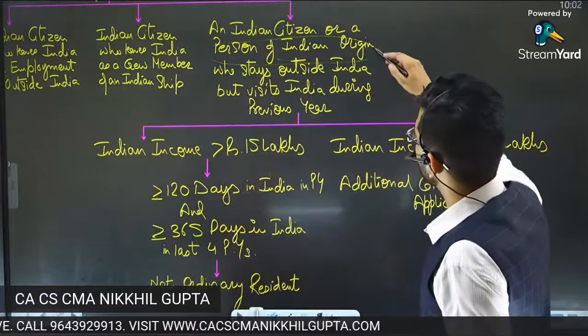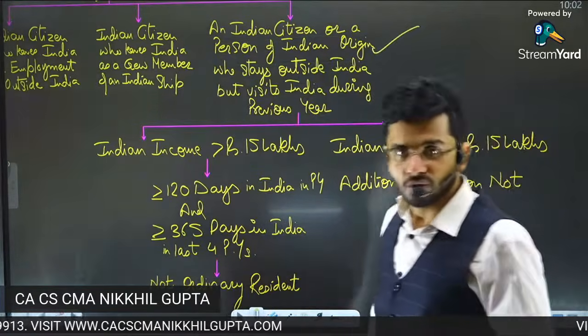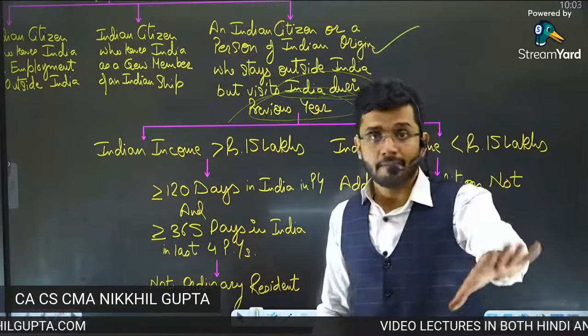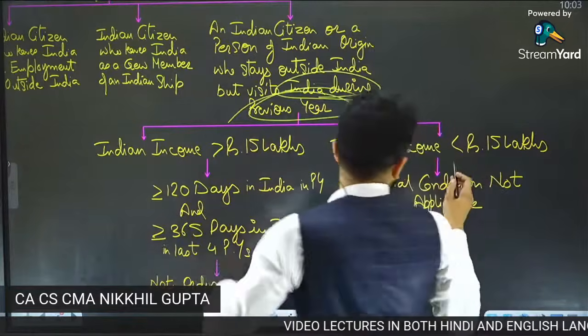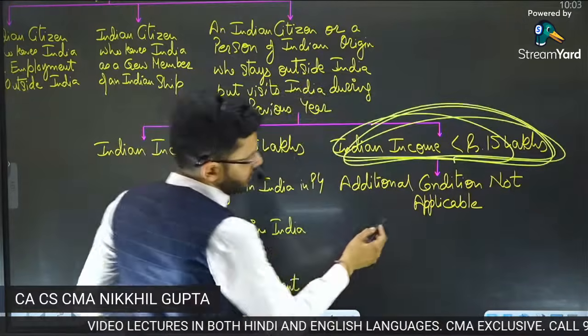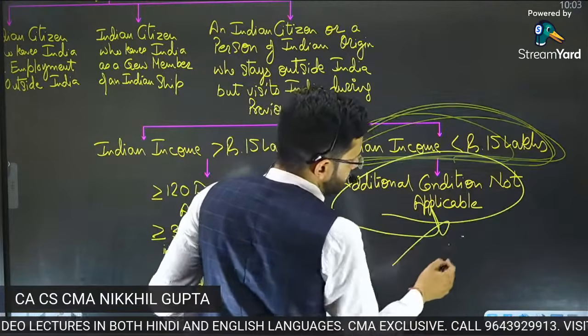Then that particular person will be called a person of Indian origin. And now he's coming back to India after many, many years. In the previous year, he came back to India. If he came back to India and his income was nothing much, no income was there, then the additional condition will not apply to him.